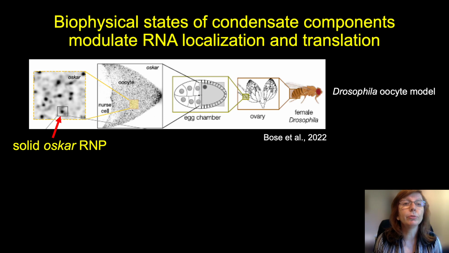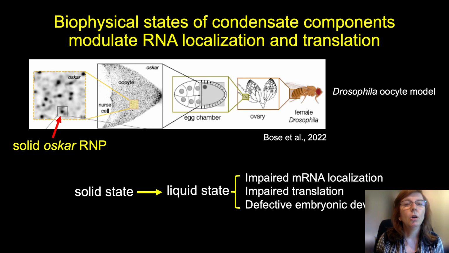A recent paper from the Afruzi lab beautifully demonstrates that biophysical states of condensate components can modulate RNA localization and translation. This study was done using the Drosophila oocyte model, which is shown here at the top. On the left, you can see RNP granules or biocondensates, and these are solid-like granules composed of the Oscar RNA and RNA-associated proteins. When these investigators perturbed the solid state, changing it to a liquid state, they observed impaired RNA localization and translation and defective embryonic development.